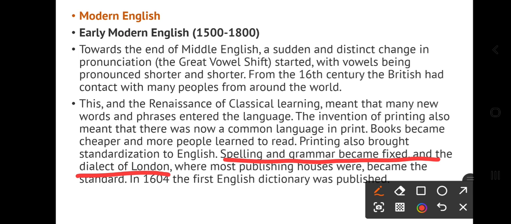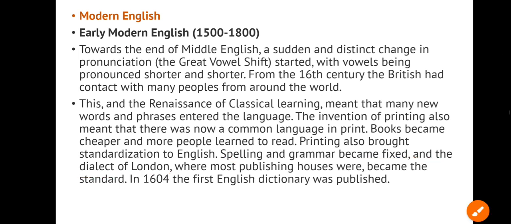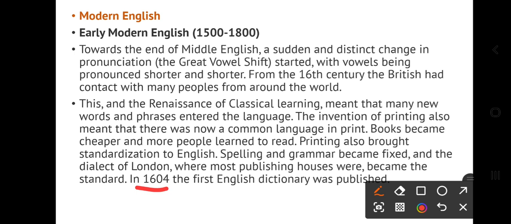Dialect is the language spoken in a community, one community. That's Malvi, that is the dialect of Indore. So the language which is spoken in a community is called dialect. So most publishing houses became the standard. And then in 1604 the first English dictionary was published, right?